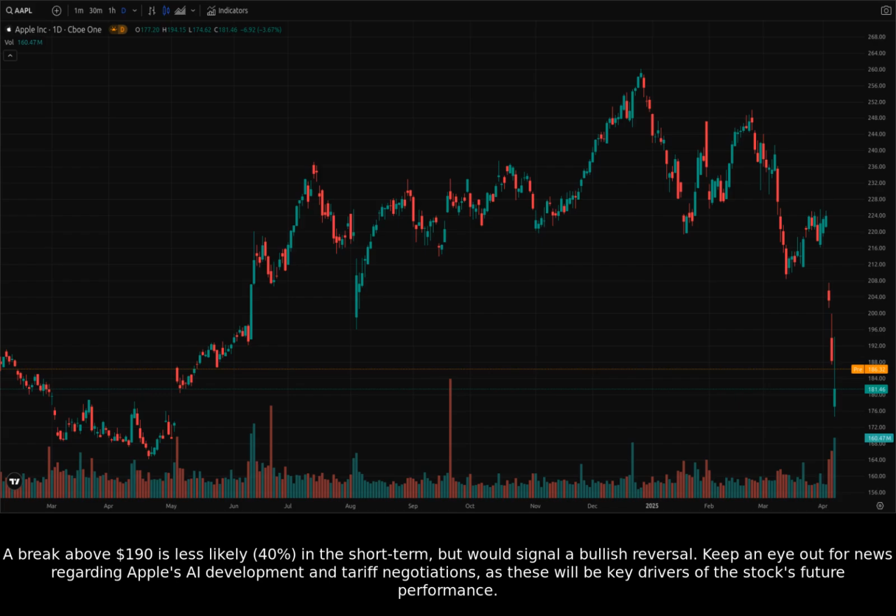Keep an eye out for news regarding Apple's AI development and tariff negotiations, as these will be key drivers of the stock's future performance.